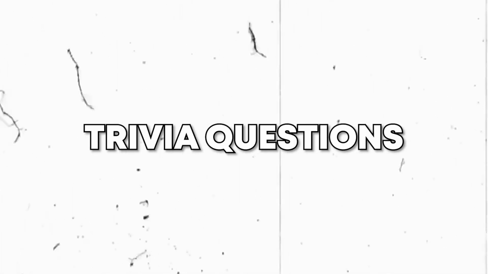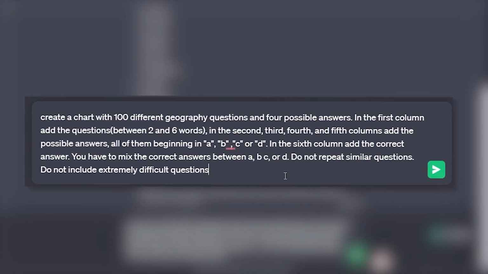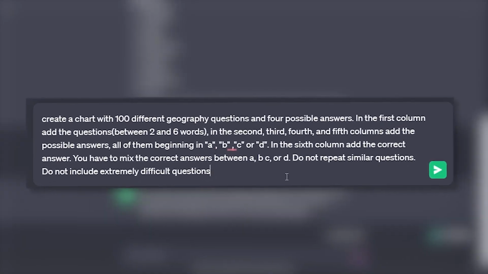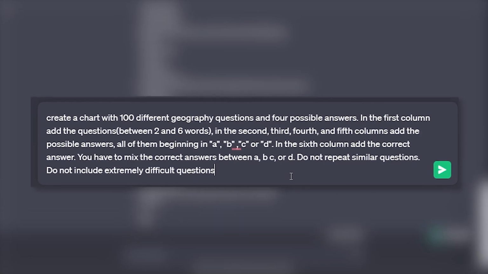So with these trivia questions, you need to pick a topic. You can really pick any topic. As an example, we're doing geographical trivia, because why not? Starting off with the world famous ChatGPT, feed it this prompt: create a chart with 100 different geographical questions and 4 possible answers. In the first column, add the questions between 2 and 6 words.